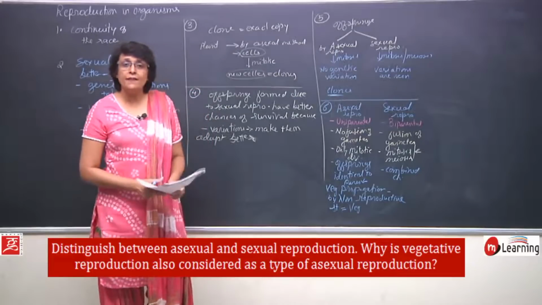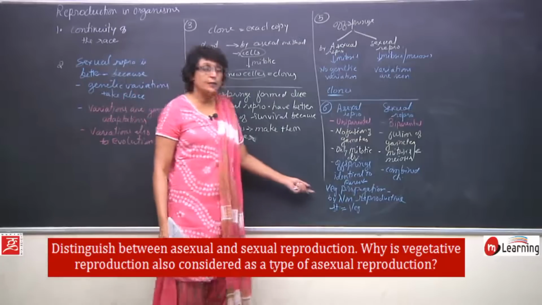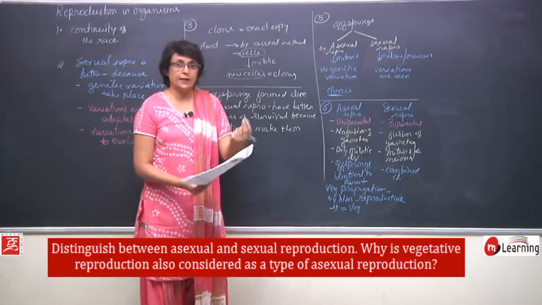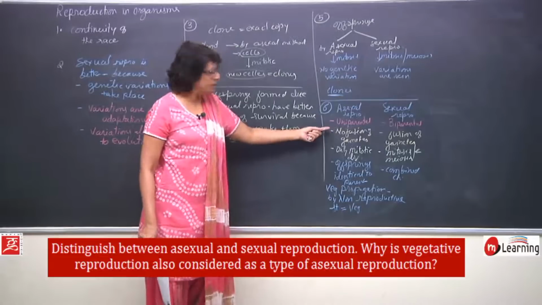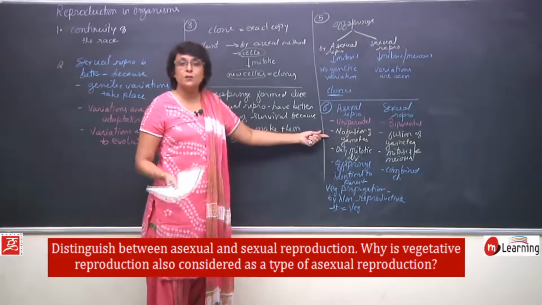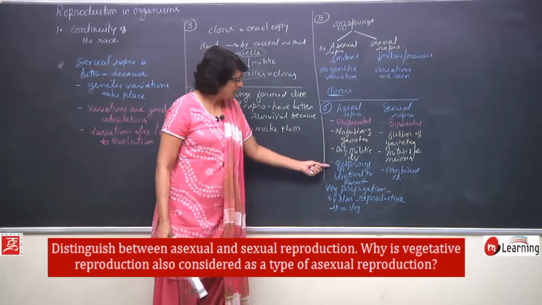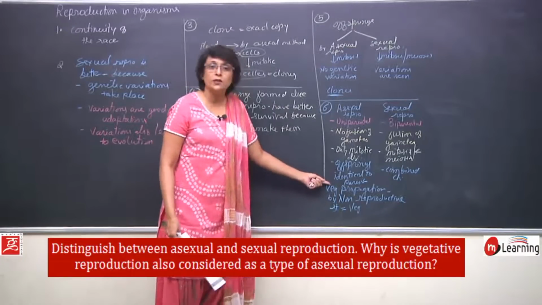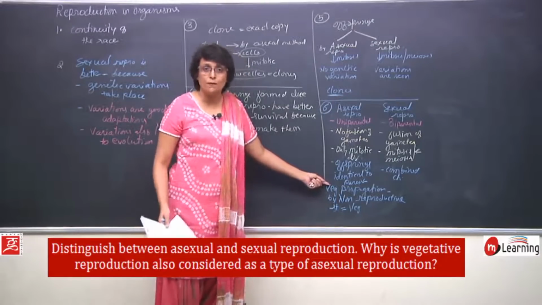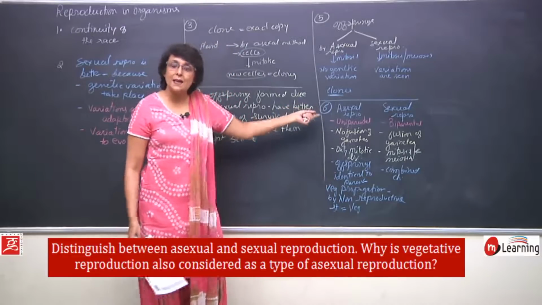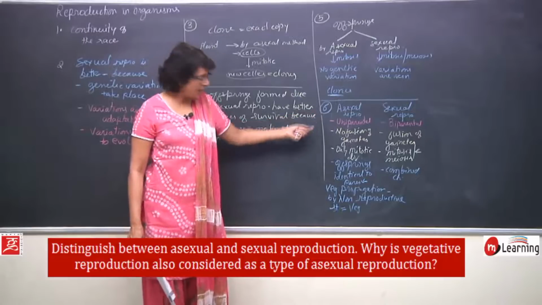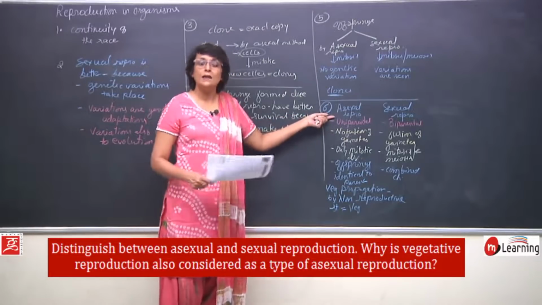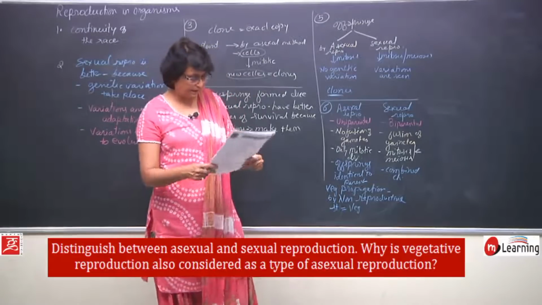And how would it divide? Suppose if it is taking place with the help of stem, how many plants are involved? Only one plant, its stem. So, it becomes uniparental. There is no gamete formation because it is a vegetative structure, and the division which is taking place is mitosis. So, the new plant which will be formed is going to be exactly same as that of the parent plant, and that is why vegetative propagation is also under asexual reproduction.